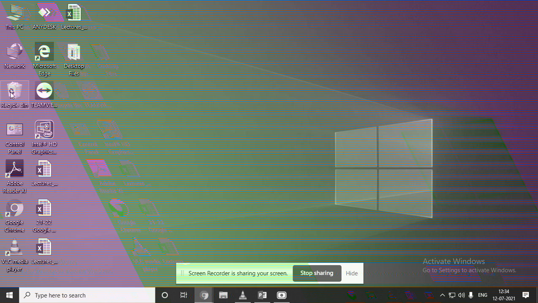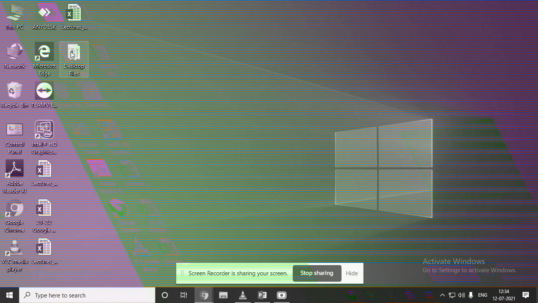Ma'am, when we delete anything, it will stay in the recycle bin. Okay. Maybe we can restore that for photos, any files and documents. Yes, very good. If you delete any file, any photos, and if you want that back again, then we can restore that from recycle bin. That is the use of your recycle bin.